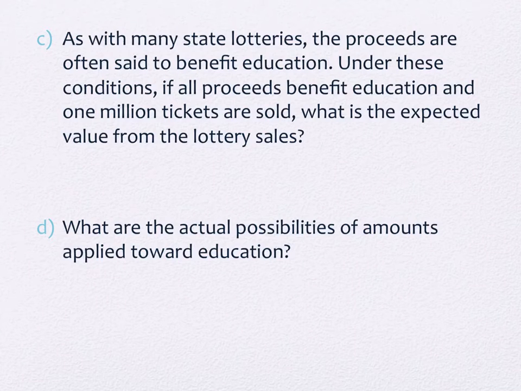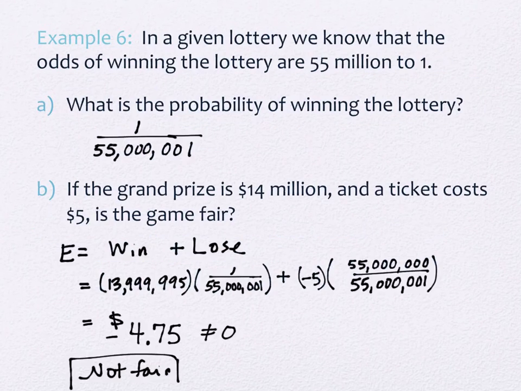State lotteries are funny. They always want to say they're benefiting something, and it's usually education. So if the grand prize, with these state lotteries, the proceeds are said to benefit education many times. Under these conditions, if all proceeds did benefit education and 1 million tickets were sold, what is the expected value? Well, each ticket is expected to be a negative 4.75 to the consumer, the person who bought it, which means it's a positive 4.75 to the people running the lottery.